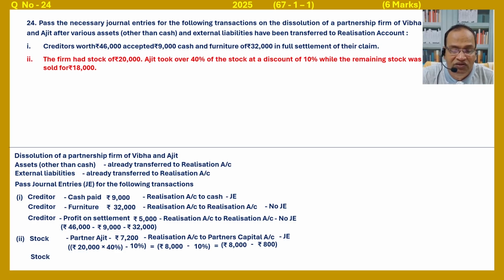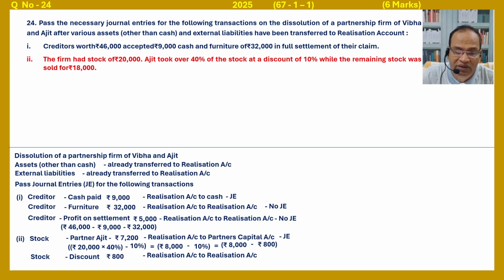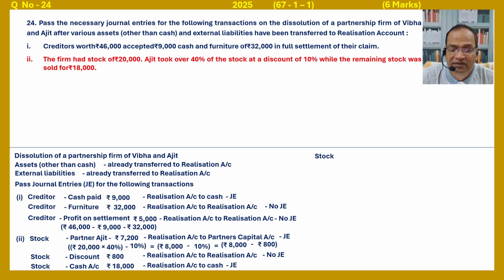And the balance, stock discount 800. Realization account debited for stock discount, so realization account to realization account. Stock discount is treated as a loss, that is also realization, stock already in realization, no journal entry. But the balance amount, balance stock sold in cash, will have a journal entry passed. Cash account 18,000. So cash debited to realization account, journal entry 18,000.